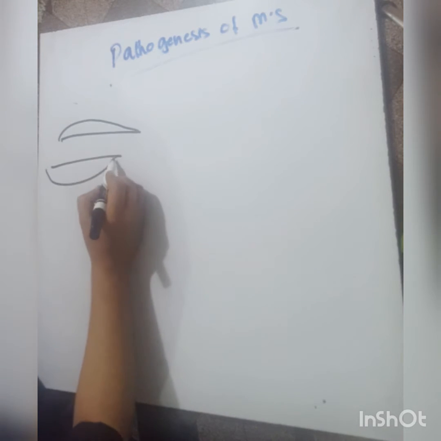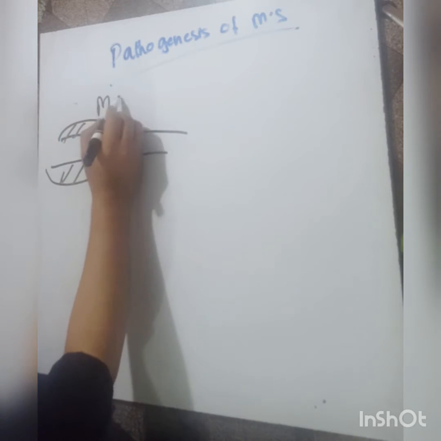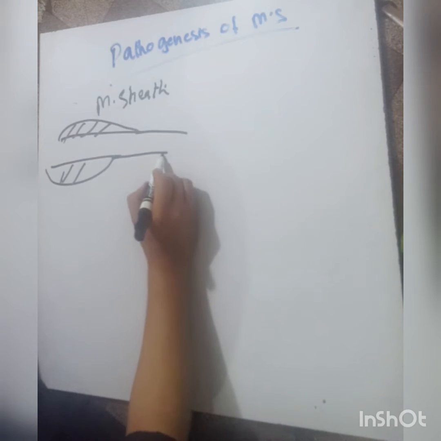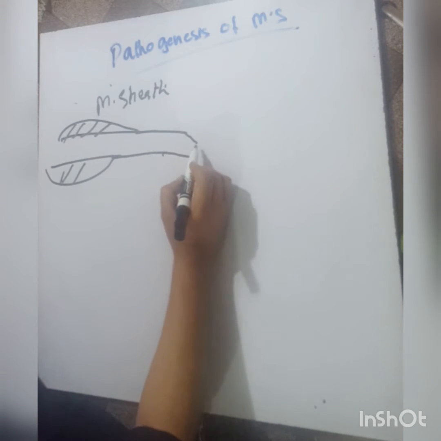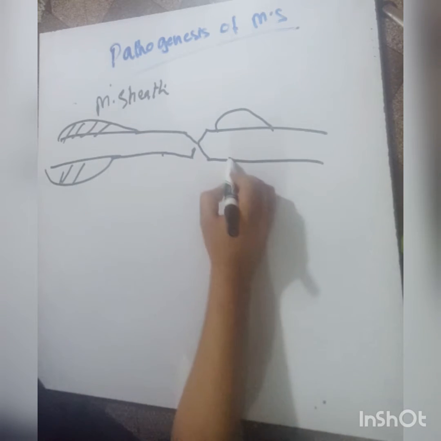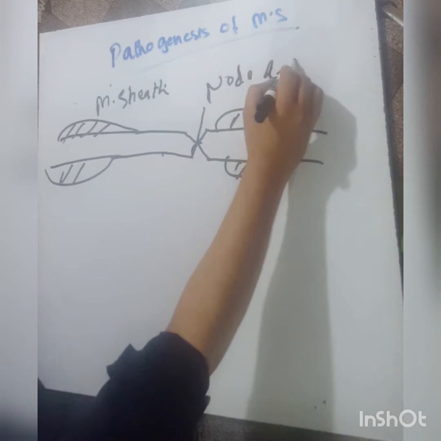This is the myelin sheath of the normal neuron, and impulse propagation occurs at the node of Ranvier. This is the node of Ranvier.